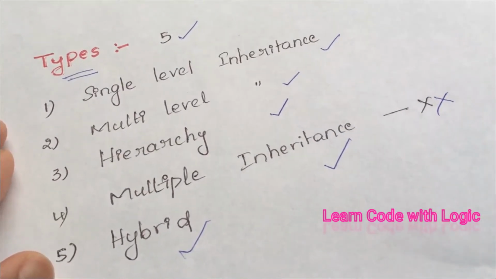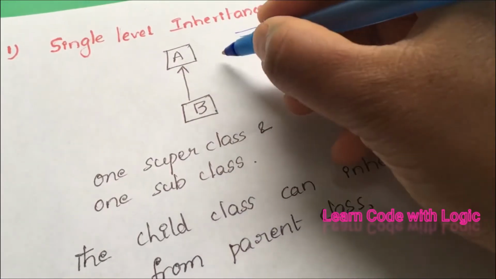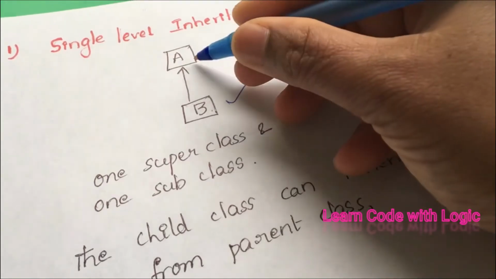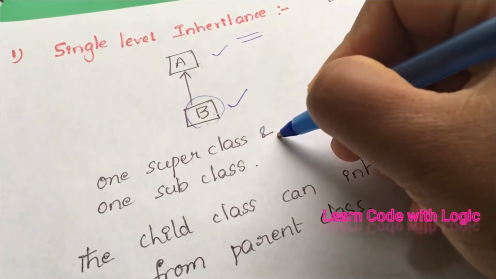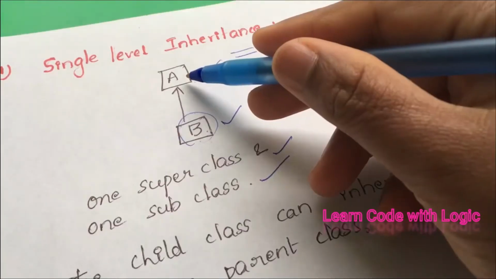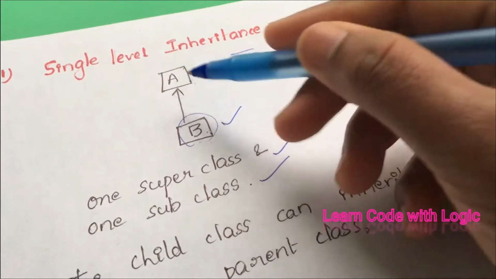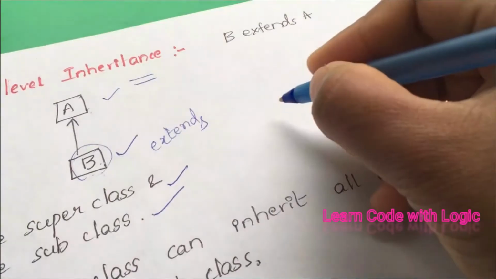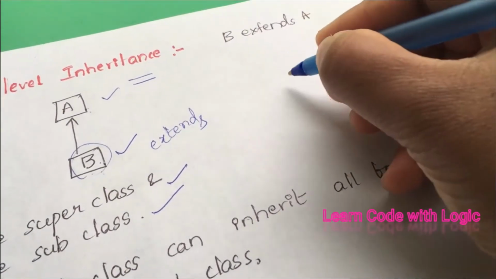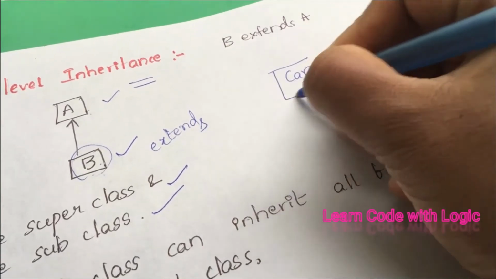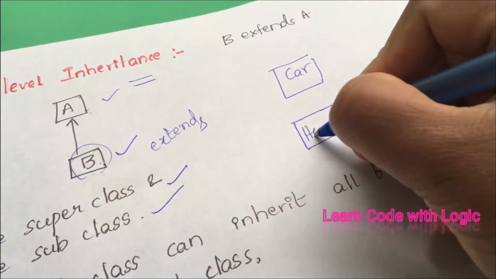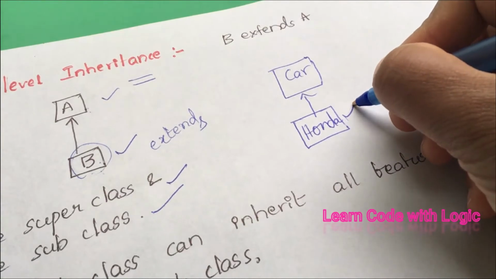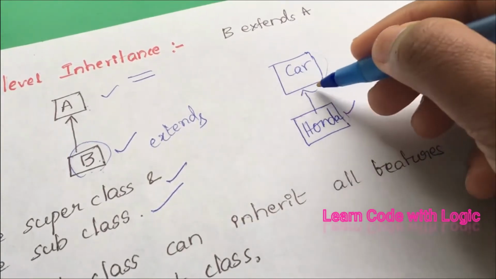with examples. The first one is single level inheritance, where we have one main class and one subclass, B extends A. In that case we have only one superclass and one subclass. All the methods and features from A are inherited by B using the extends keyword. Let's also see one more real-time example where we have a car class and a Honda class. Honda extends car. In this situation, the Honda class can access all the features of the car.